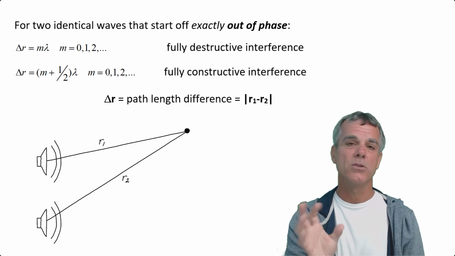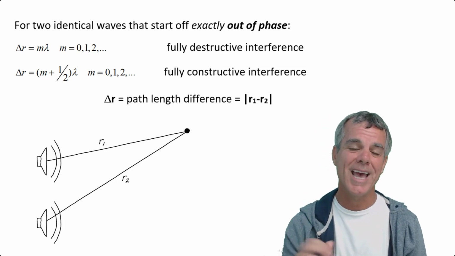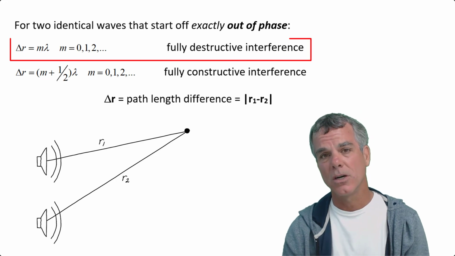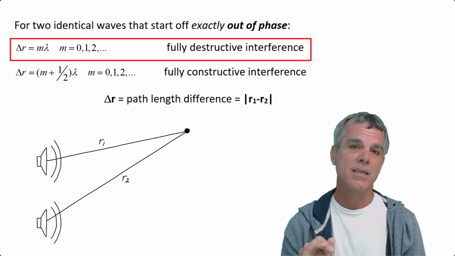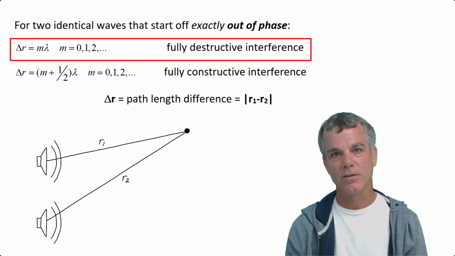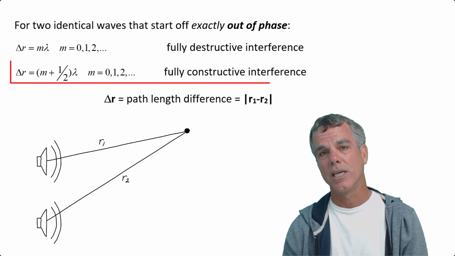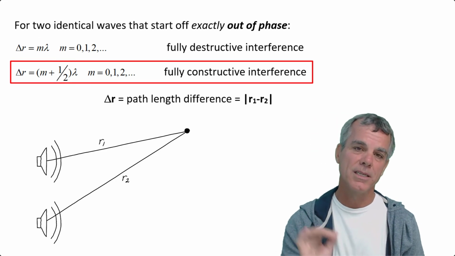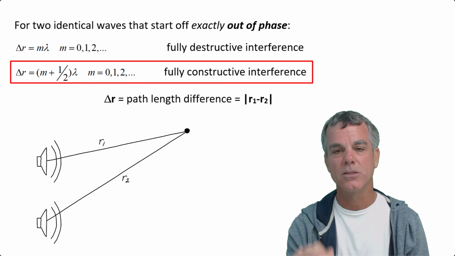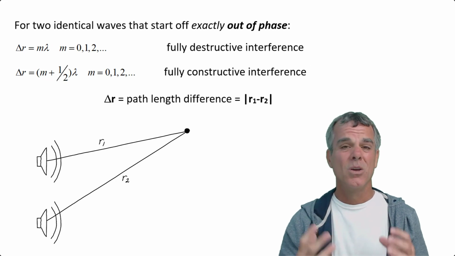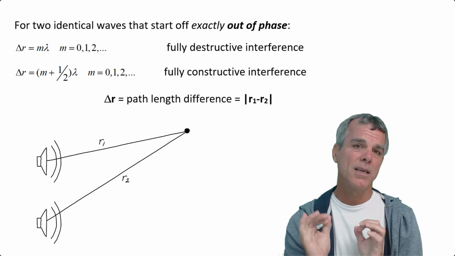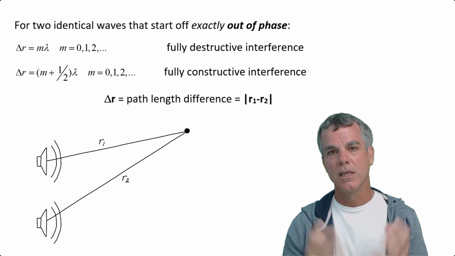So if the waves from the 2 sources start off exactly out of phase, then delta R equals m lambda is the condition for fully destructive interference, and delta R equals (m plus a half) lambda is the condition for fully constructive interference. Well, that is it for interference because of a path length difference.